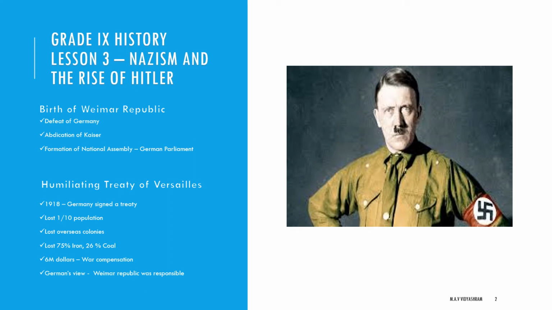In 1918, Germany signed a treaty. It lost one tenth of its population, 13% of its territories, 75% of its iron, and 26% of its coal to France, Poland, Denmark, and Lithuania.